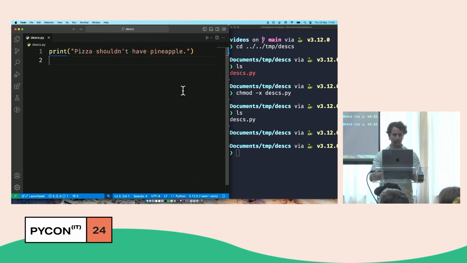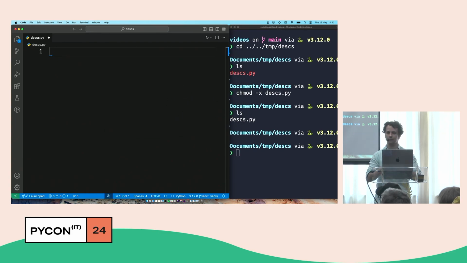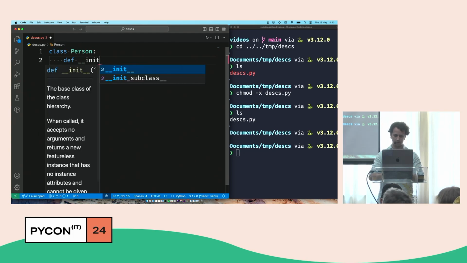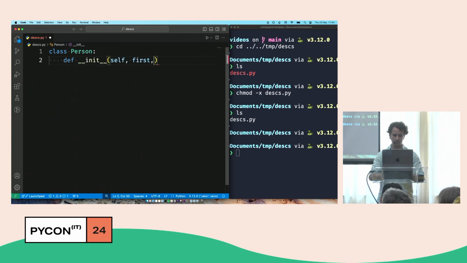Okay. So the thing is, I want to explain how the descriptors work. And to do that, I'll start by defining a class person. And I'll define an init method that has nothing to do with descriptors. And I'm going to say that the person is going to be initialized with its first name and its last name. Feel free to interrupt me if something doesn't make sense. It's a small enough room that we can interact a bit.